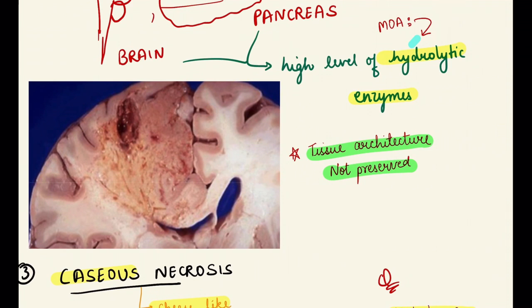In coagulative necrosis, tissue architecture is preserved, but in liquefactive necrosis, tissue architecture is not preserved. And the examples are brain and pancreas. As we see in this diagram, there is liquefactive necrosis seen in the brain. In this, tissue architecture is not preserved.